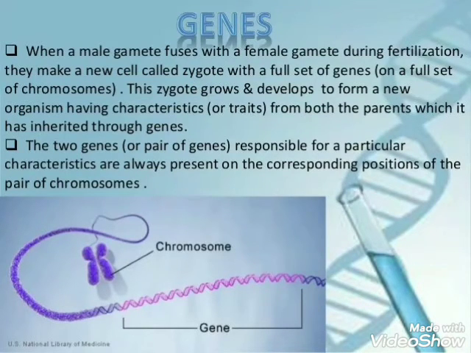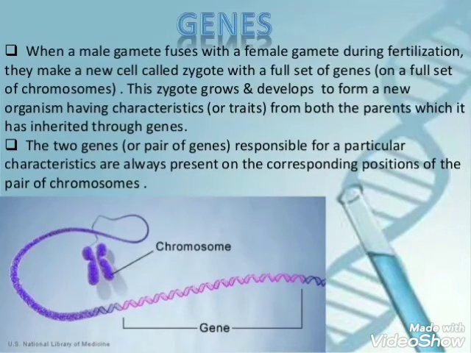Now during the process of reproduction, the mother transmits one of the dominant genes, capital H for black hair, to the child, and the father transmits one of the recessive genes, small h for blonde hair, to the child, because we know that at the time of sexual reproduction 50% of genes come from the father and 50% from the mother. Due to this, the child has the genes capital H small h for her hair.